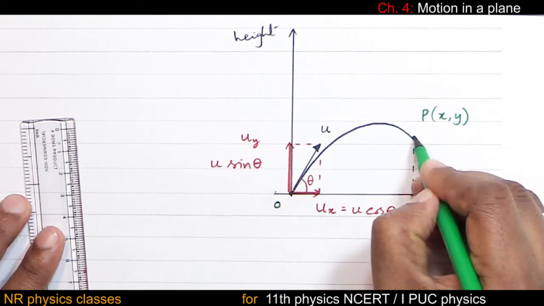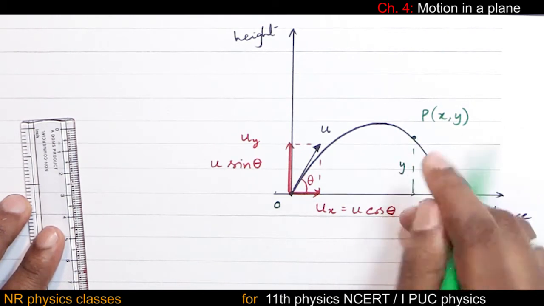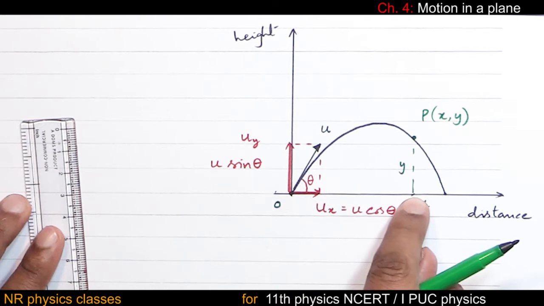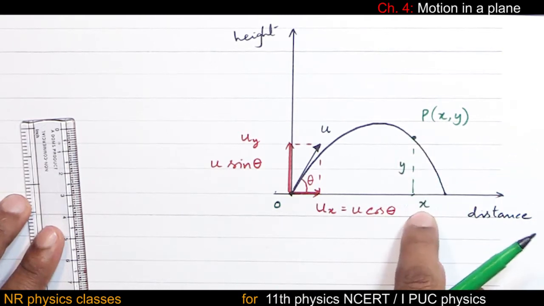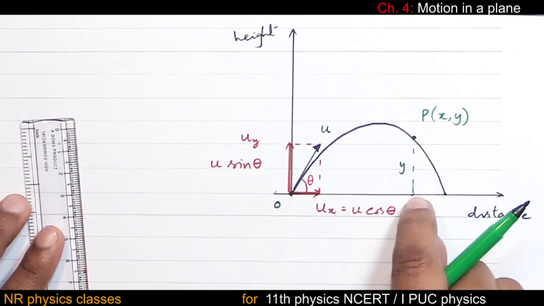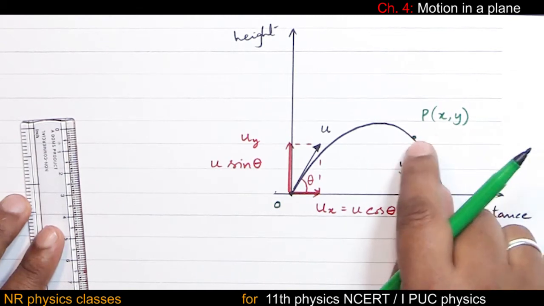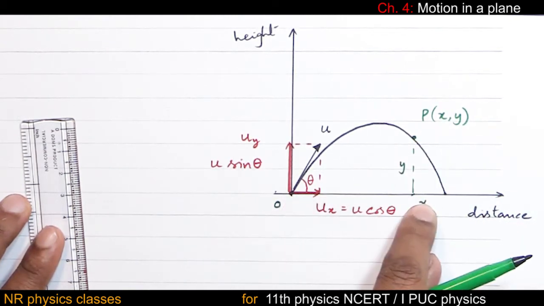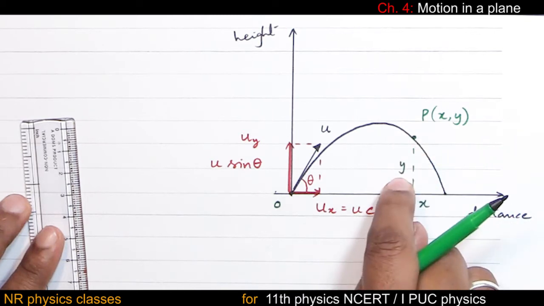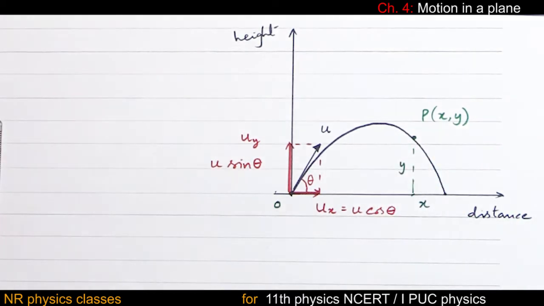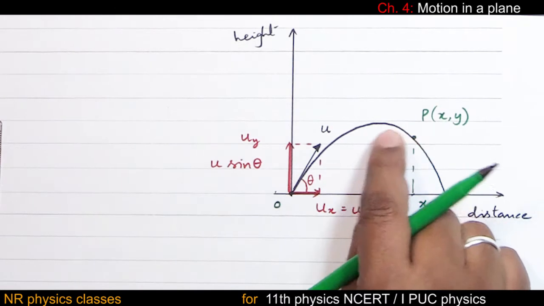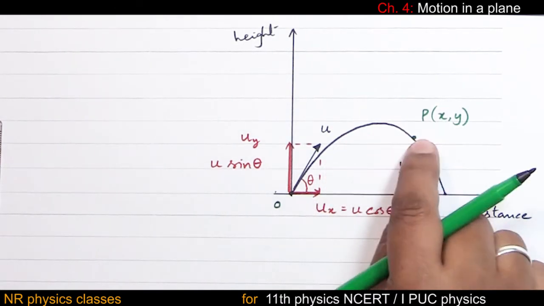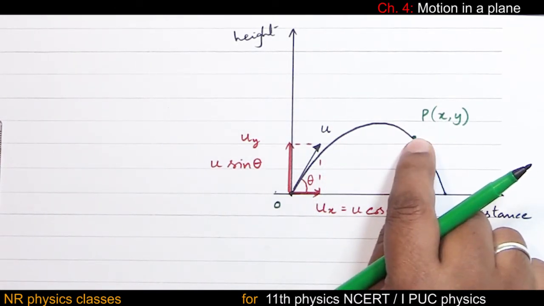From x to this point P it is y. So the horizontal distance traveled to reach P is x. Vertical displacement is y. Horizontal displacement x, vertical displacement y. You can write this point here also, but I am writing here, doesn't matter.